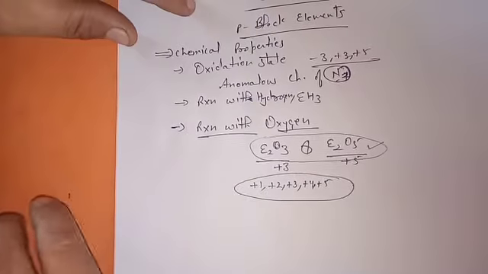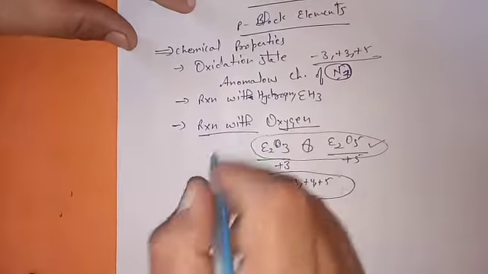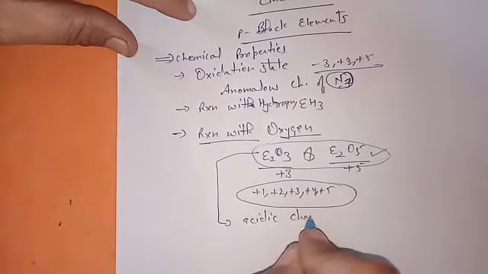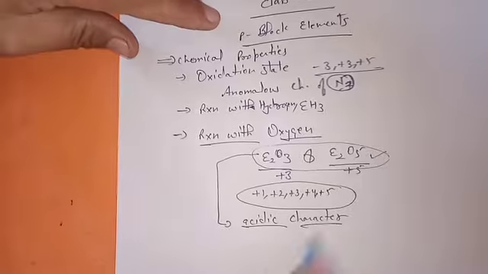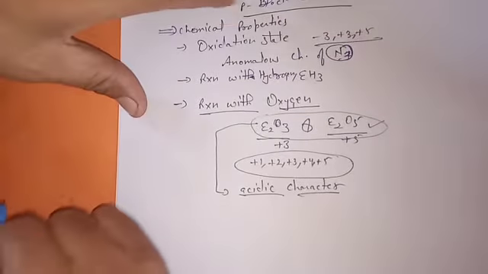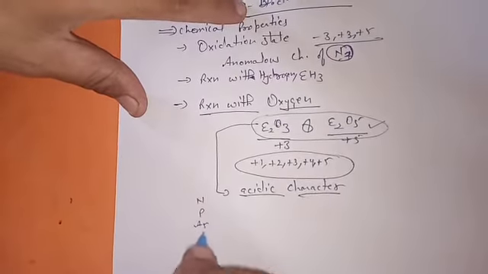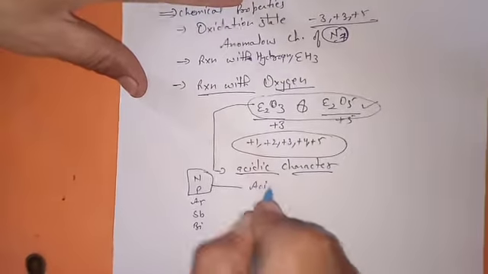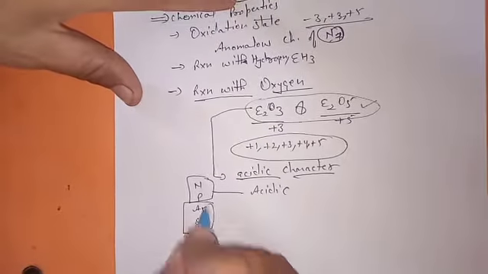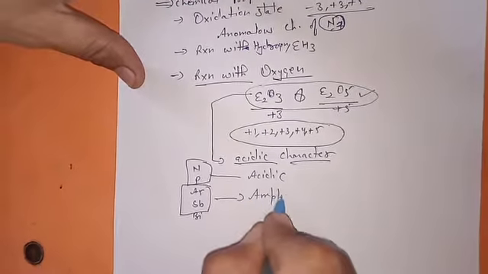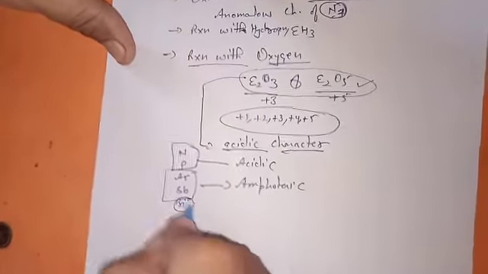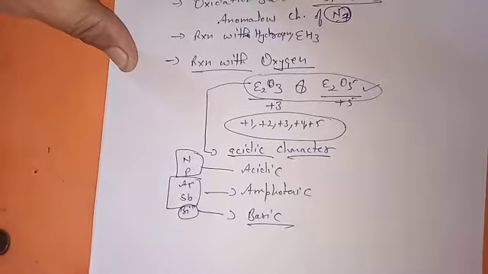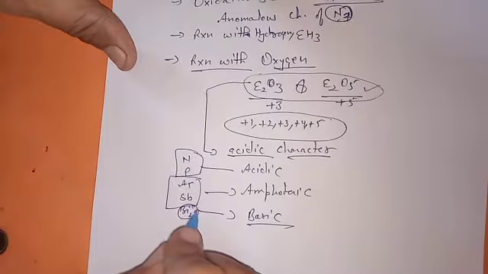Now what else do you have to tell about the oxides? You have to tell about their acidic character first. If you talk about the elements particularly, you know very well that these two are non-metals, so obviously their oxides will be acidic. Then comes the amphoteric one, and bismuth oxides particularly will show basic nature.